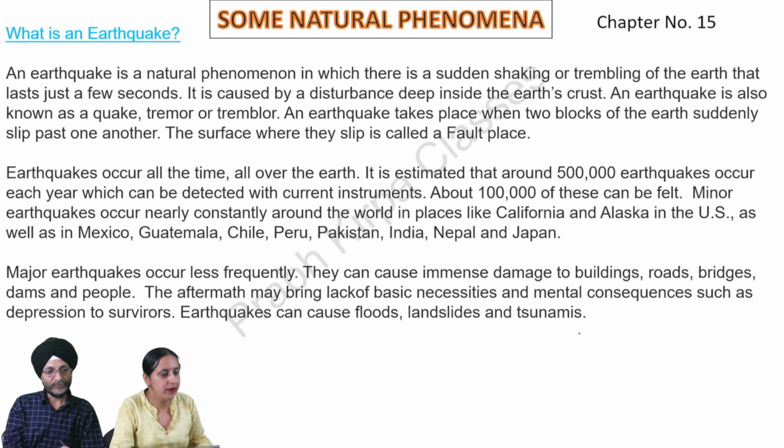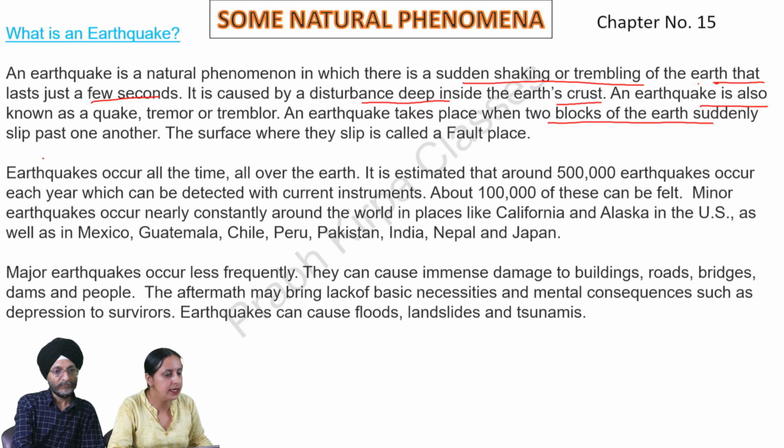What is an earthquake? An earthquake is a natural phenomenon in which there is a sudden shaking or trembling of the earth that lasts just a few seconds. It is caused by a disturbance deep inside the earth's crust. An earthquake is also known as a quake, tremor, or trembler. An earthquake takes place when two blocks of the earth suddenly slip past one another. The surface where they slip is called a fault plane.